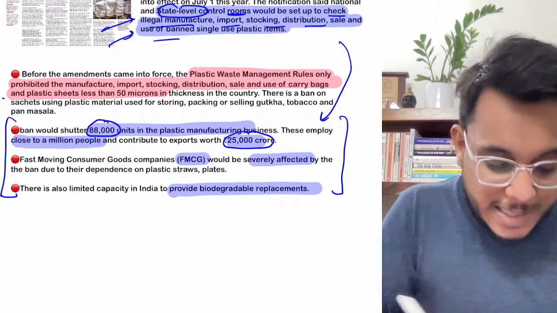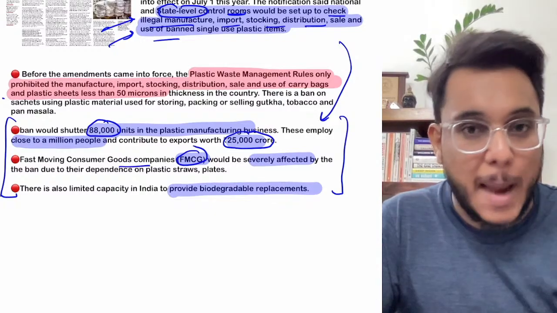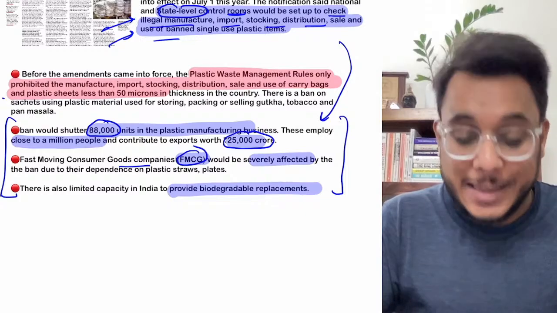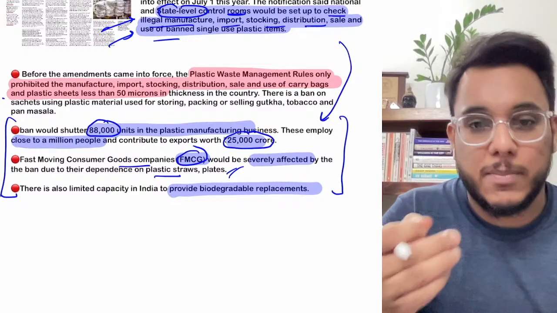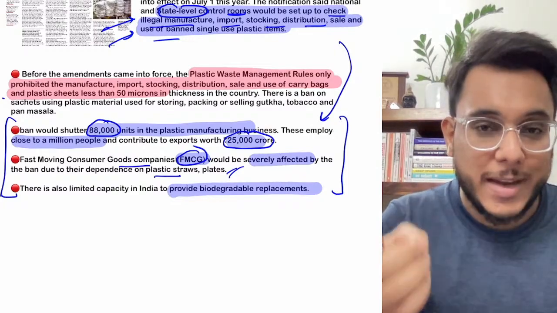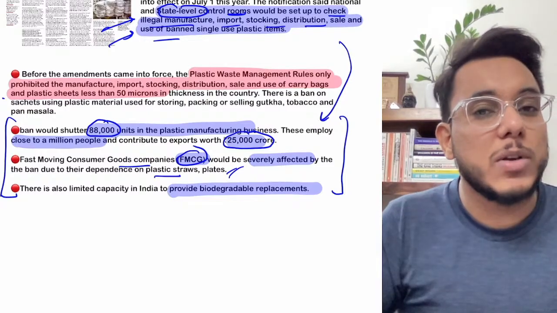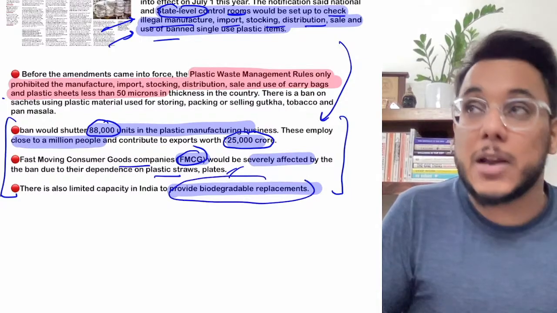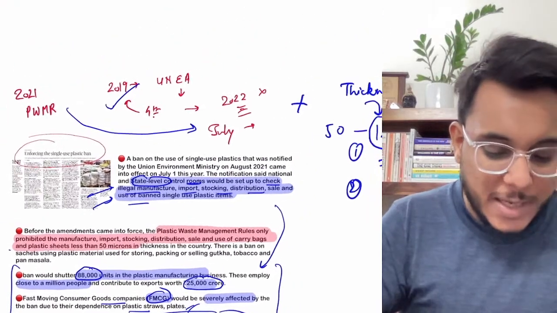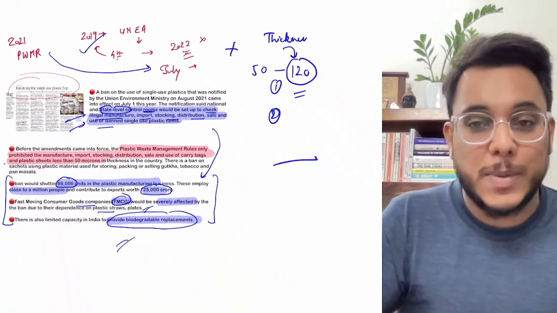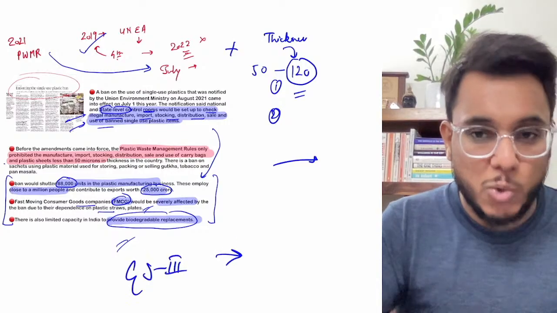Then, fast moving consumer goods companies, FMCGs, use a lot of single use plastics for their wrapping and packaging, so they will face a lot of problems. They depend on plastic straws. For example, when you consume Frooti, there is a plastic straw, so they will face a problem. Then there is also the issue of what the alternative will be. Biodegradable replacements are not available, and India has very limited capacity to even provide them. These are all the challenges that are going to come. Guys, a question is expected on this line in GS paper number 3, environment, and if it comes, please do have these points.